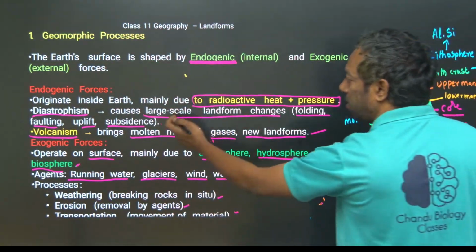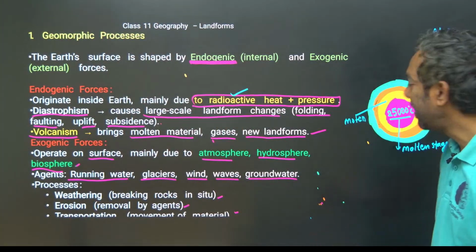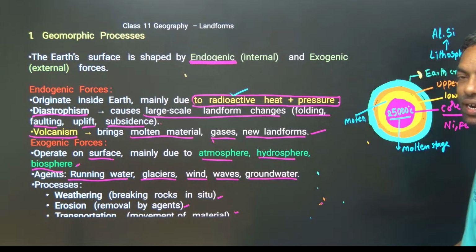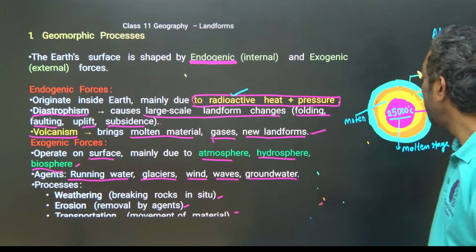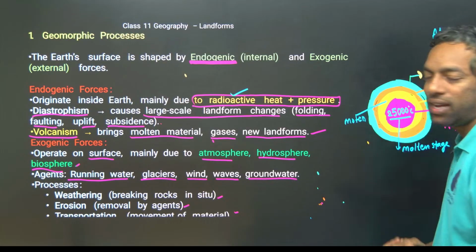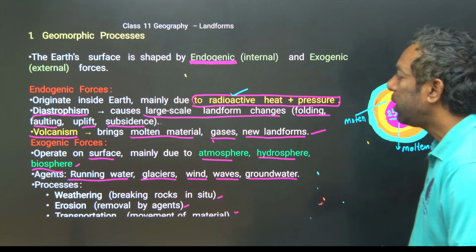Inside the earth there is mainly radioactive heat and pressure. Heat of 25,000 degrees Celsius is created in the core area, and of course the heat decreases in the lower mantle.